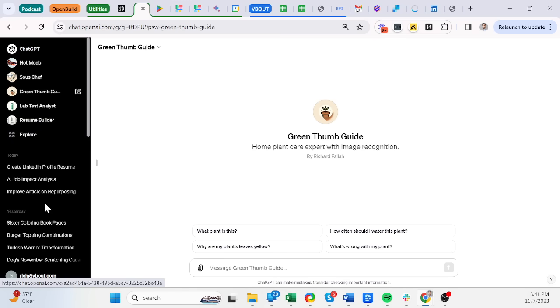And I cannot group them. So if I have a whole bunch of resume builders, ideally I would like to see all the topics or conversations that are around that particular GPT. But overall, this is super easy to use. I highly encourage you to go out and build your own GPT, especially if there is an option for others to benefit from what you're building.